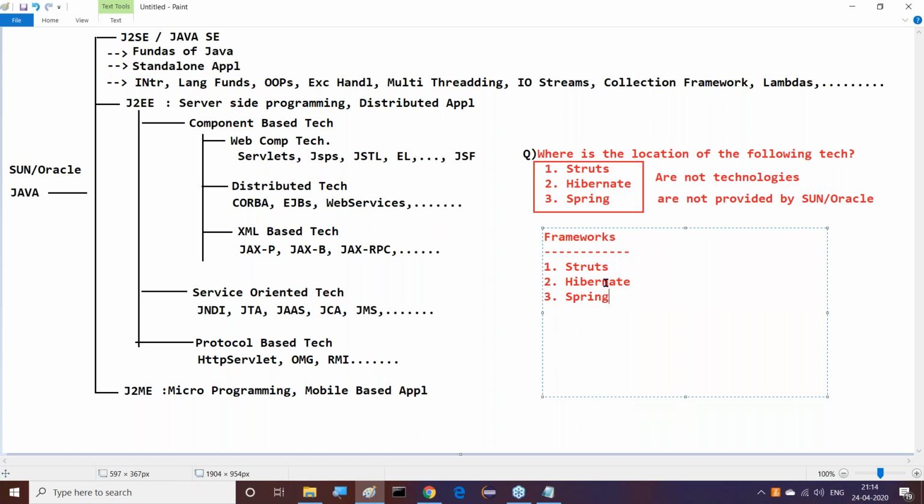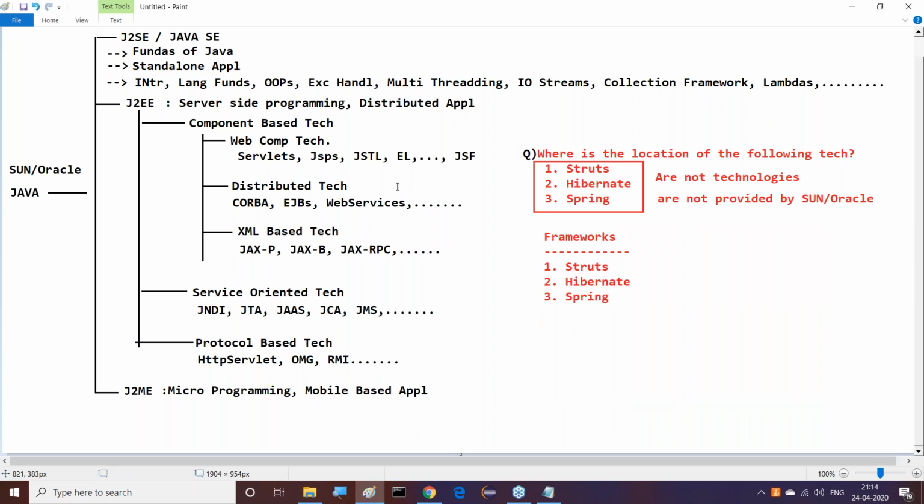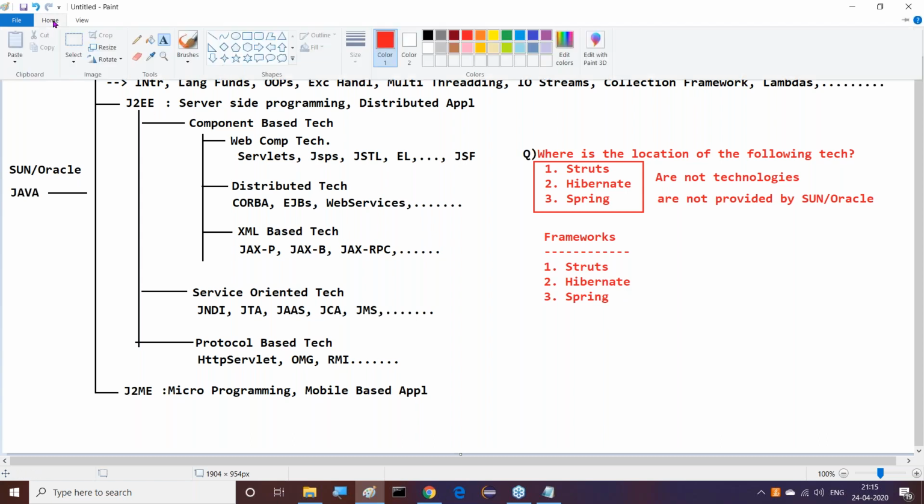Guys, now tell me. I'm asking this question now. Can I say all these are frameworks? Come on, guys. I'm asking you only. Do all these come under frameworks? Right, sir. What a framework is and all these things I will discuss with you clearly. No need to think about it. No need to worry about that. But in general terminology, I'm telling you, can I say all these things are frameworks? Yes, 100% we can say all these things are frameworks.